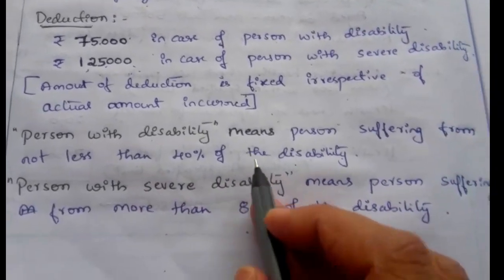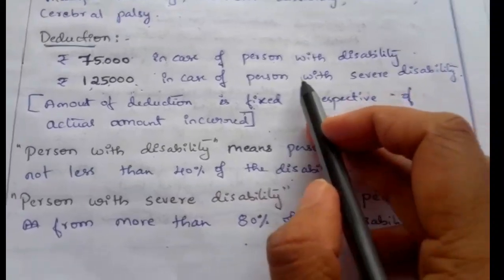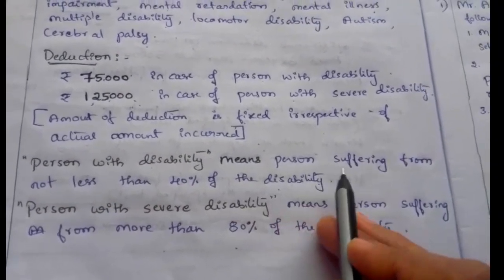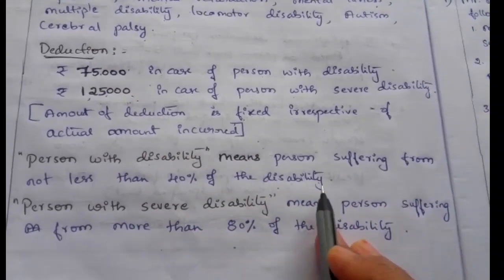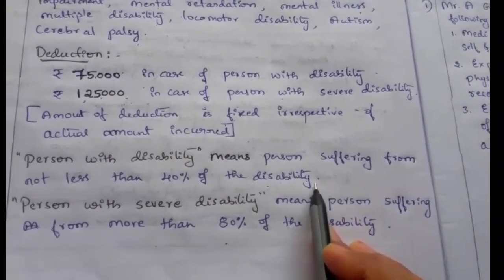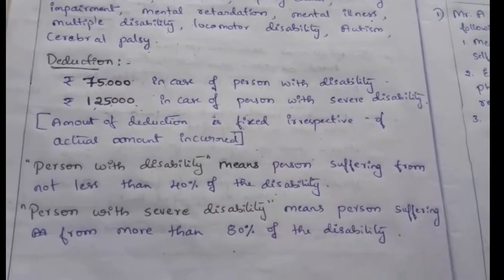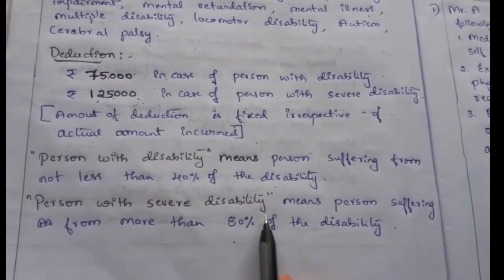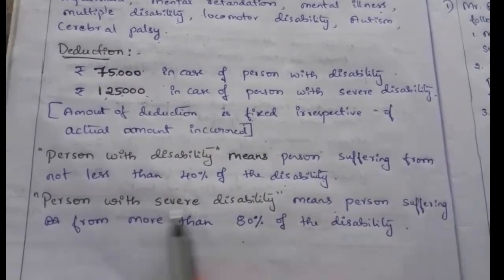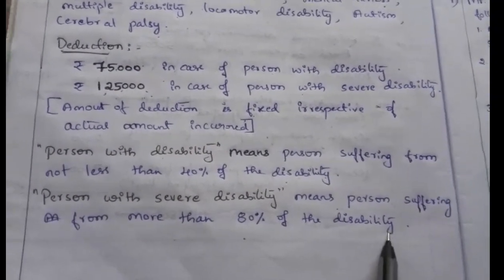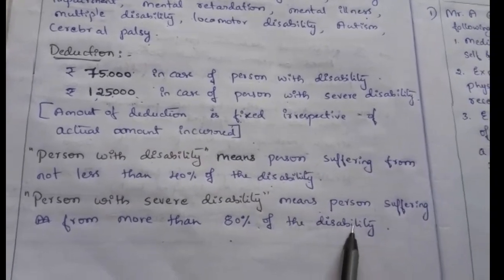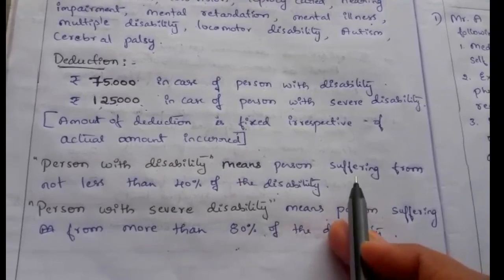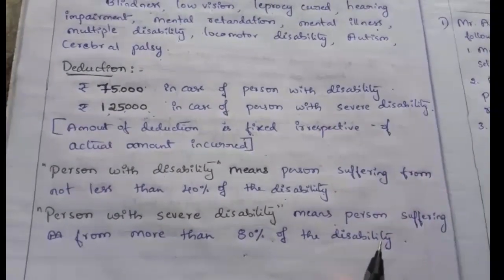Here, we have person with disability and person with severe disability. Person with disability means a person suffering from not less than 40% of disability. Not less than 40%, that is, a person with disability means 40% or more. A person with severe disability means a person suffering from more than 80% of disability. If it is more than 80% of disability, then it is severe disability. Between 40% and 80% means with disability.